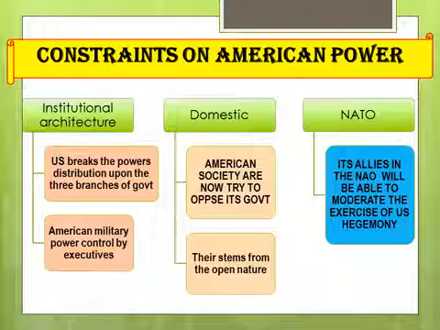The previous slides were all about the constant growth of American power. Now we have to know that there are some limitations. Whenever the USA tries to capture and implement this kind of power, nowadays they have to face lots of things. What are those limitations, or what problems arise during the implementation of this power? Let's start with the first thing.